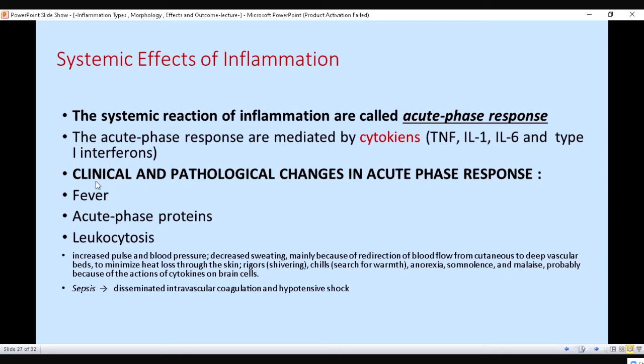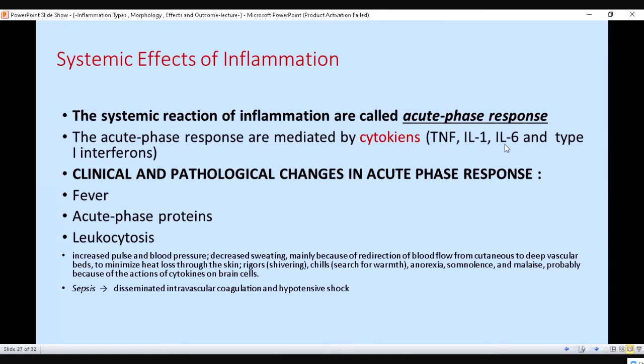So, what are the clinical and pathological changes in the acute phase response? These cytokines are secreted whenever there is acute inflammation. They are secreted by the neutrophils and by the macrophages, these inflammatory cells.